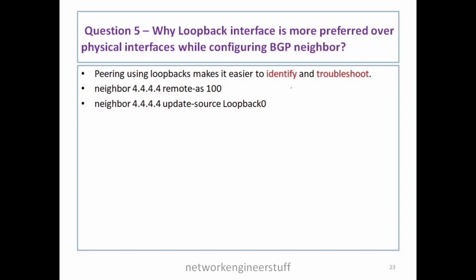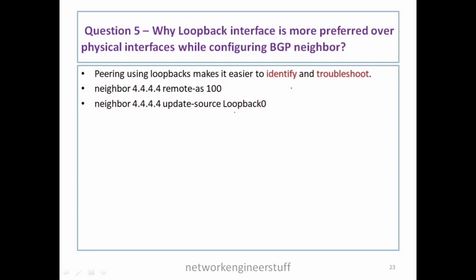The other advantage of using loopbacks over physical interfaces while configuring BGP is the ease of identifying the BGP routers. Guys who are working in large organizations or ISPs may be aware of how easy it is to identify the routers with their loopback IP. It's an easy job to identify using loopback IPs, rather than identifying the routers with the physical interface IP addresses. So it's easy to identify and troubleshoot issues.